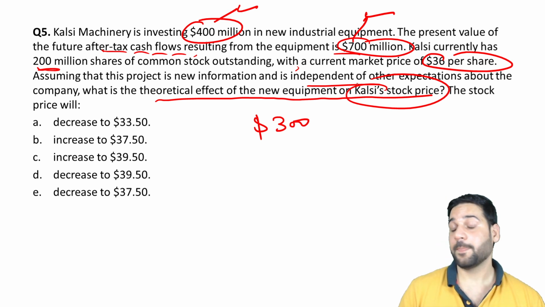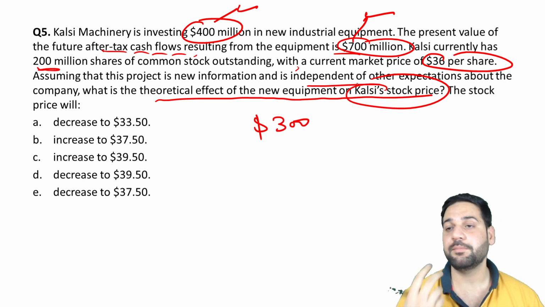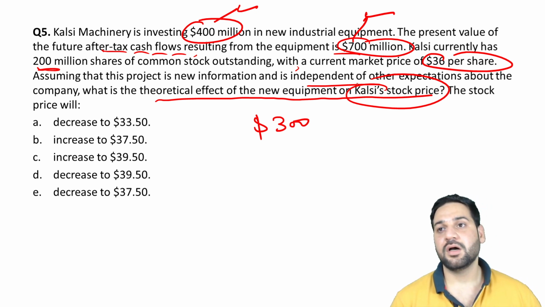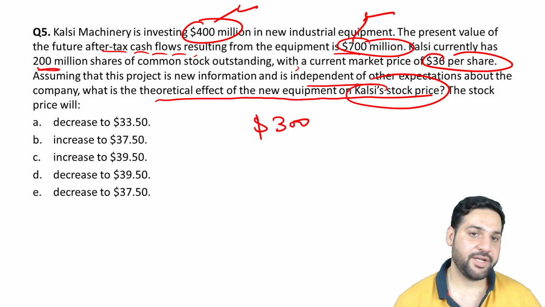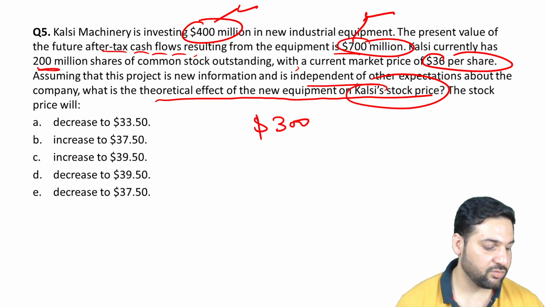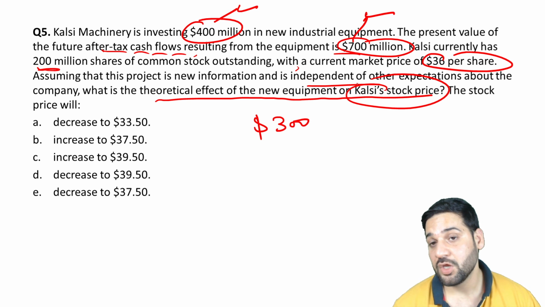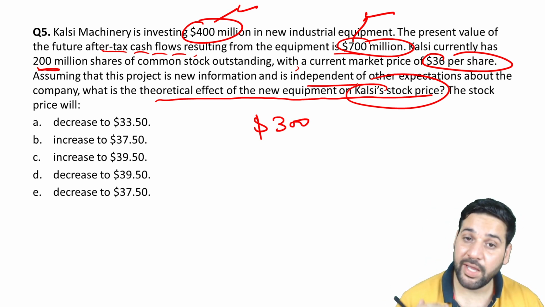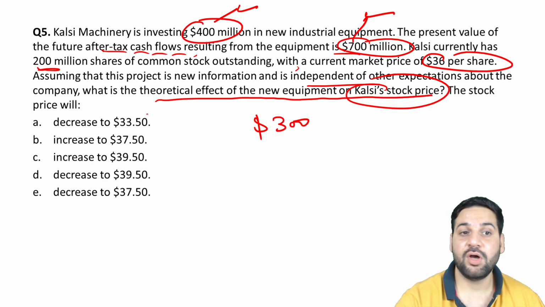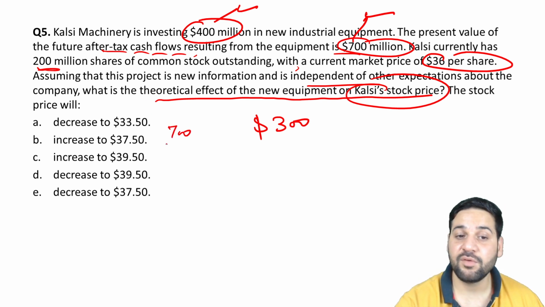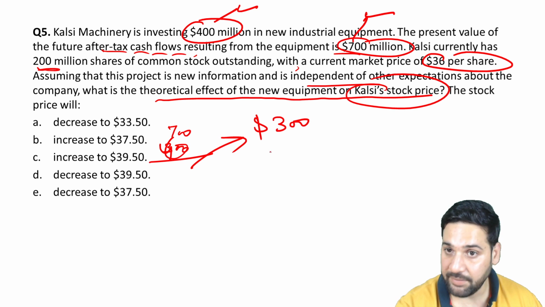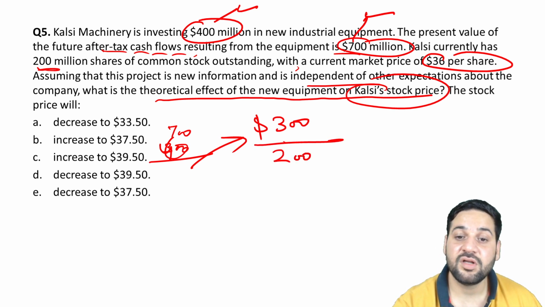Theoretical. Obviously the market has different ways of reacting on things, right? Maybe the market is going to react in a very different way, but theoretically on the basis of book value, what would be the impact? So $700 million is the present value of cash flows. $400 million has been invested, so $300 million has been made, and the number of shares is 200 million.